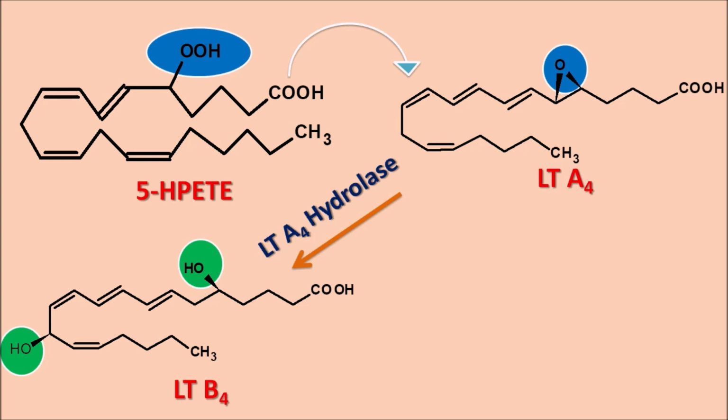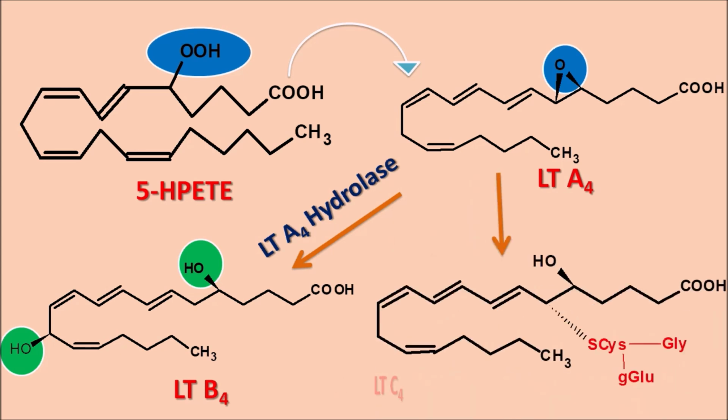It stimulates the infiltration of the monocytes and macrophages such that it can increase the allergic response. Similarly, this leukotriene A4 can be converted to another important intermediate, leukotriene C4, and this step is going to be mediated by the leukotriene C4 synthase enzyme. Again, you can see the structural modification. At the 5th position, the epoxide bridge is going to be cleaved such that it produces a hydroxyl group. But another important structural modification is that at the 6th position it is going to be